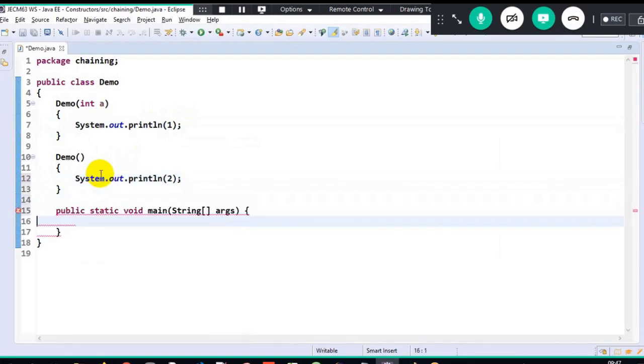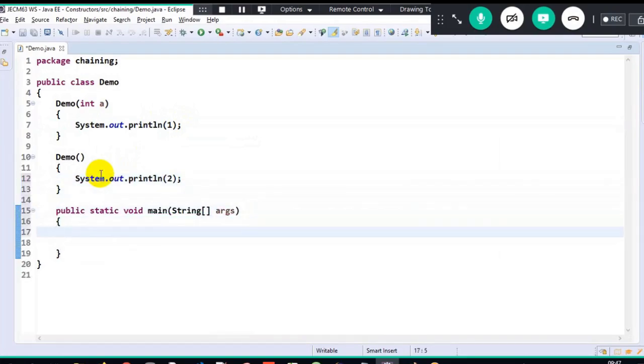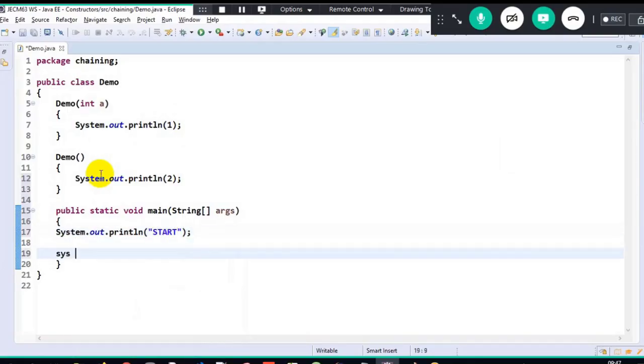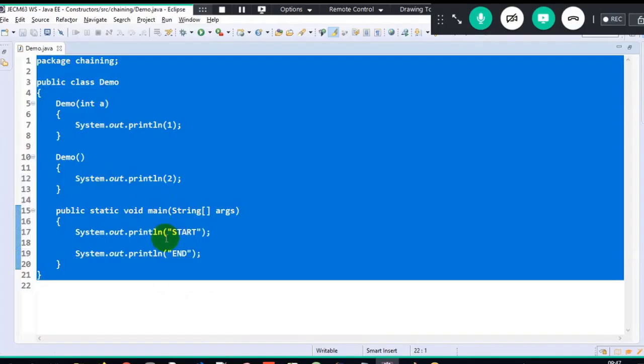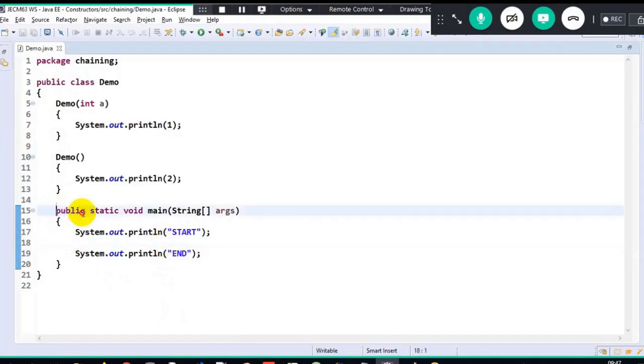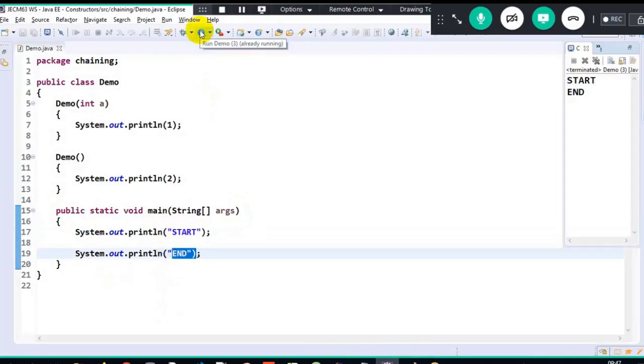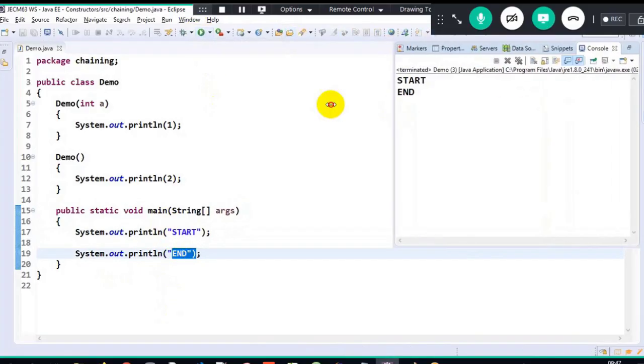Now here, let me try to do it in a single line. See, sys out, I will let it as start, sys out, I'll let it as end. Perfect. So now what will be the output? Sir, execution starts from the main method, sir. You have only start and end. Okay, now when I execute it here, I should be able to get only start and end. Did I get it as start and end? Absolutely.